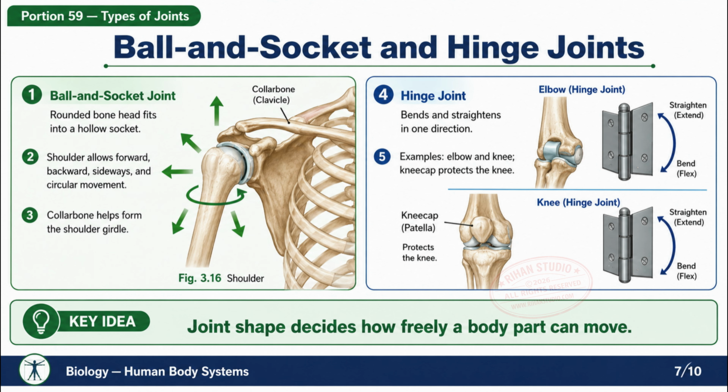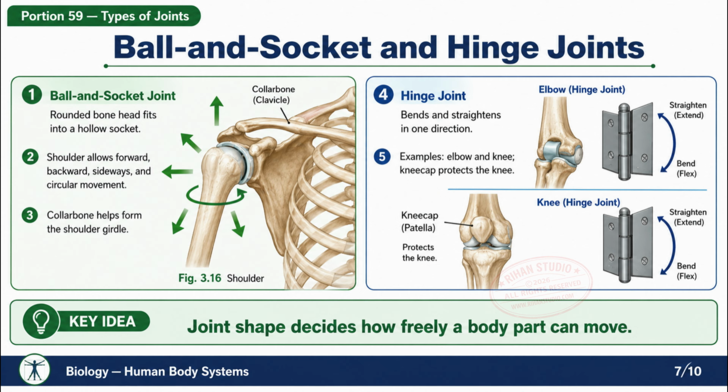3.5. Types of joints. Ball and socket, hinge. Ball and socket joint, shoulder, figure 3.16. The rounded top of the upper arm bone fits a shallow hollow of the shoulder bone. Forward, backward, sideways, and circular movement. With the collarbone, it forms the shoulder girdle. Hinge joint, elbow, knee. Bends and straightens in one direction like a door hinge. The kneecap protects the knee.